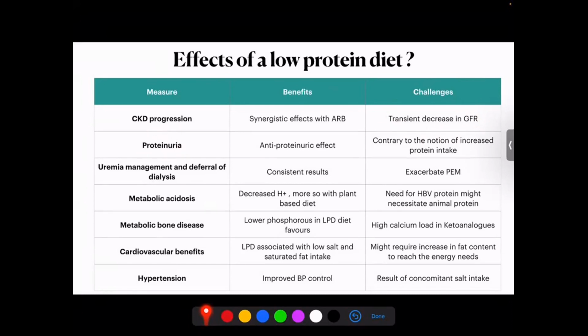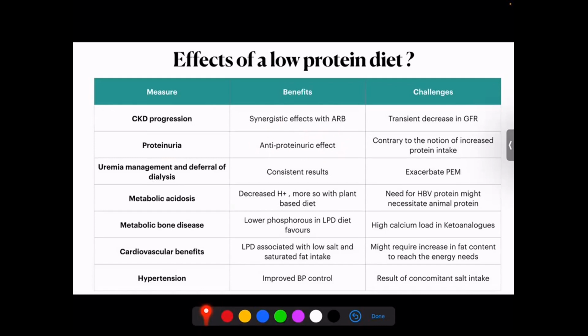It results in a decrease in the proteinuria by an anti-proteinuric effect, which acts predominantly on the glomerular filtration rate. But in proteinuric patients, we have a tendency to try to supplement further protein intake. So it's contrary to the notion that in a proteinuric patient, to bring up the serum albumin, we have to supplement more protein.